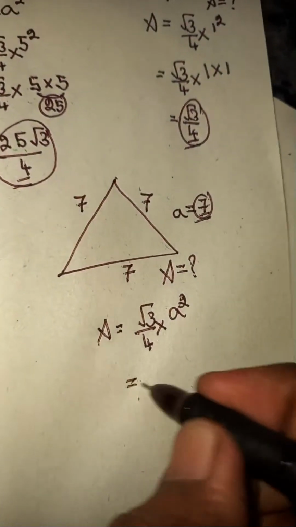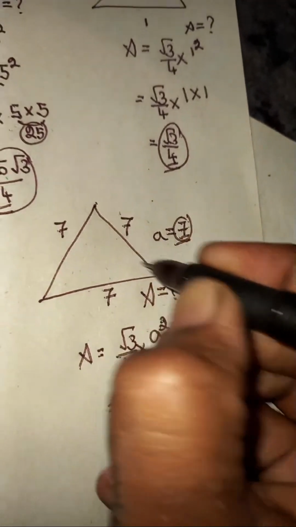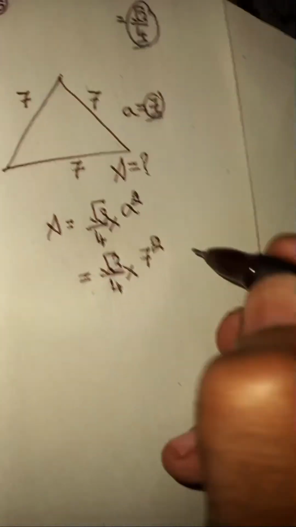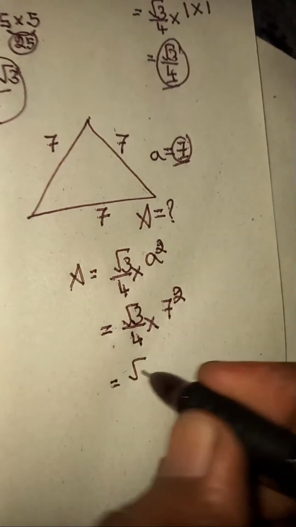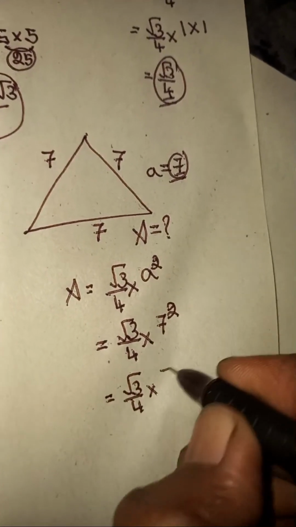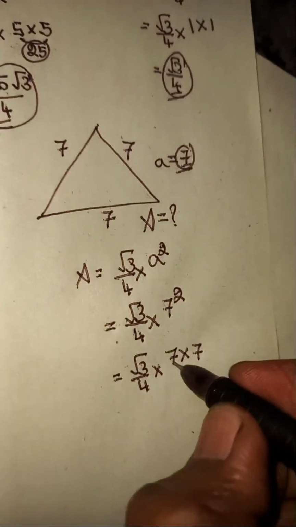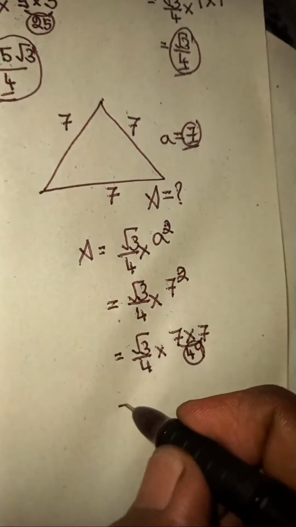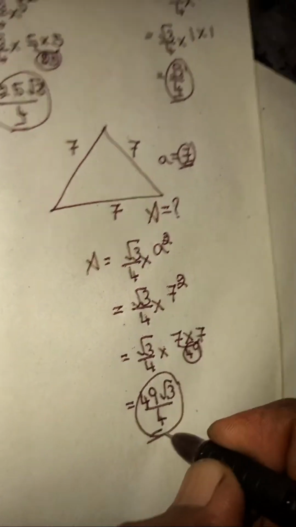Now let's write root 3 by 4 as it is, and instead of a, take it as 7. So it becomes 7 squared. 7 squared means you take 7 by itself. That is root 3 by 4 times 7 times 7. 7 times 7 is 49, and 49 times root 3 is 49 root 3 by 4 square units. This is the complete area of this.